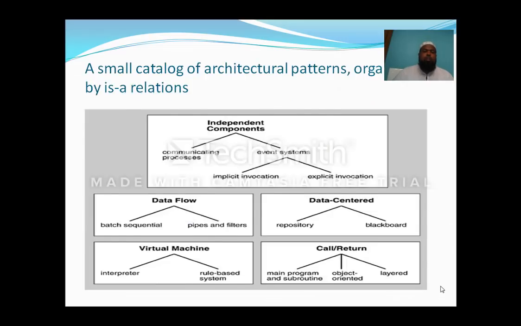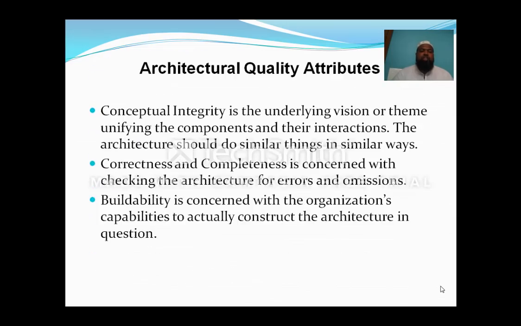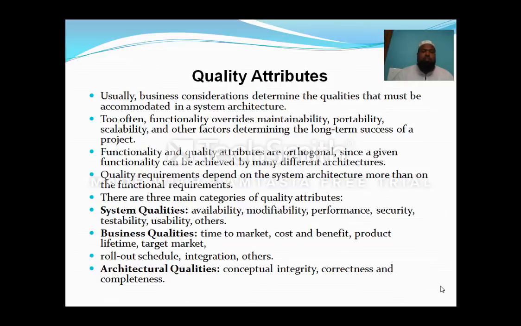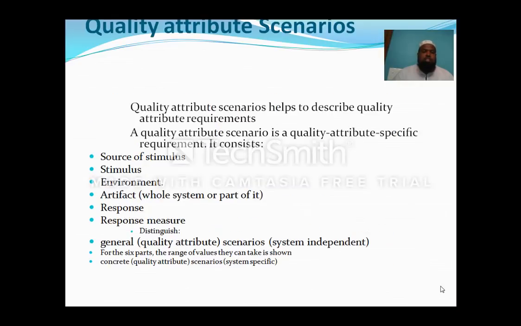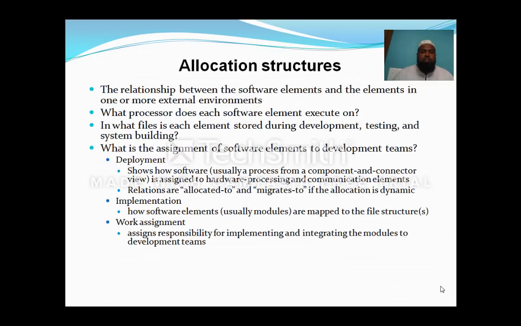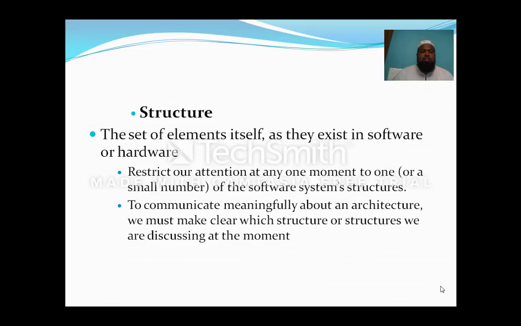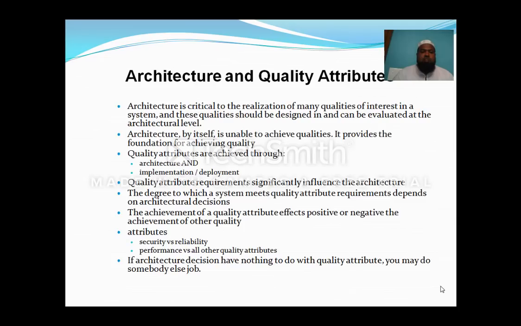Okay, now before going to architectural styles and patterns, I will once again reiterate the concepts which we have seen: the quality attributes, the quality scenarios, the quality software products, system quality attributes. How they are related to one another, we have already discussed. From here onwards our architecture and software quality attributes will come into picture. Quality attributes are achieved through architecture, implementation, deployment, security versus reliability, performance with all other quality attributes.